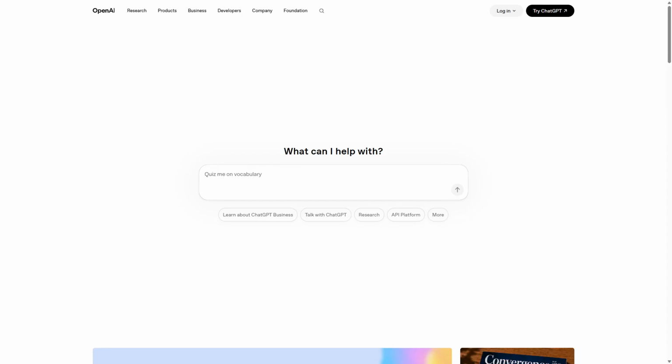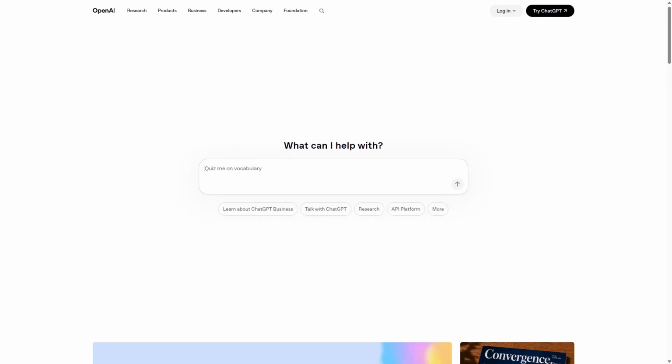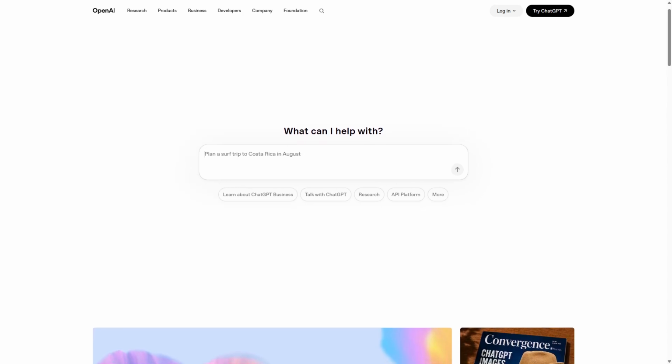OpenAI API is a powerful tool for developers, but is it really the best choice out there? With so many options in the AI landscape, it's essential to dig deeper and see if it truly delivers on its promises. The OpenAI offers a wide range of functionalities primarily focused on natural language processing.